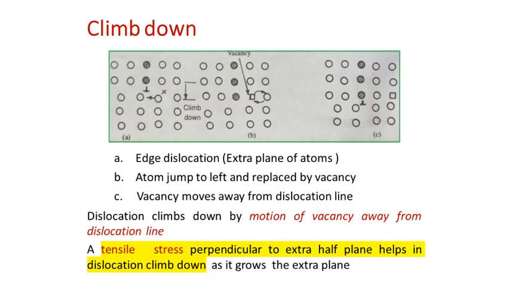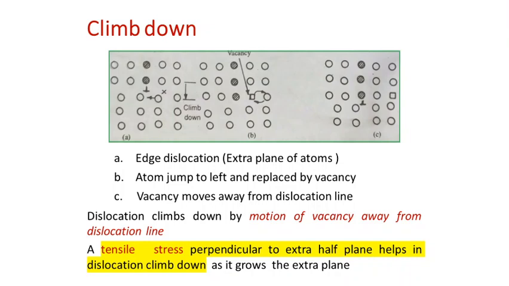So what will happen is, when we apply a tensile force, the neighboring atoms near the bottom plane or the bottom layer of the edge dislocation will try to join that particular plane of atoms, or the atom will try to join the edge dislocation plane when a tensile force is applied